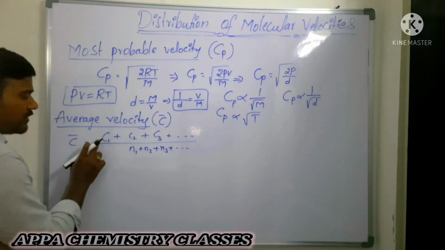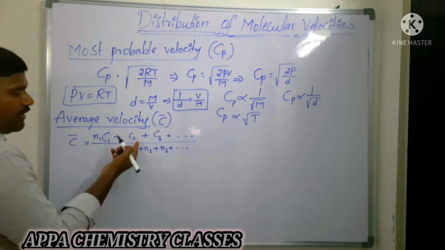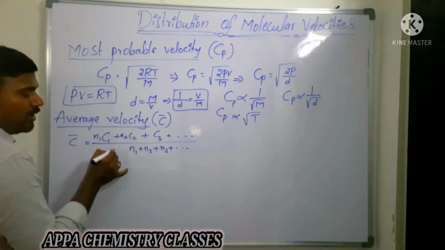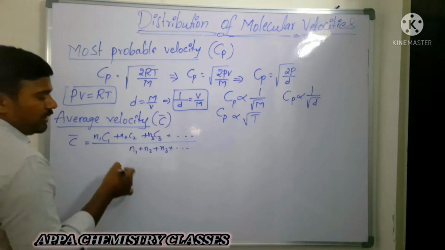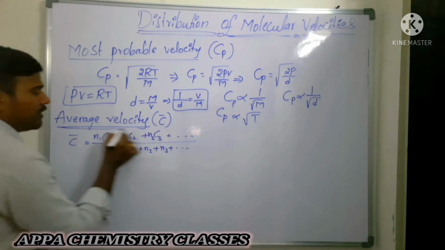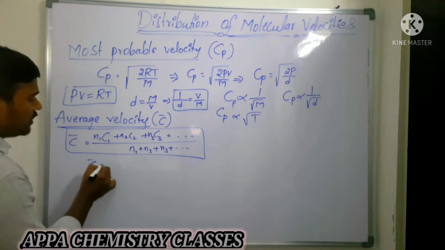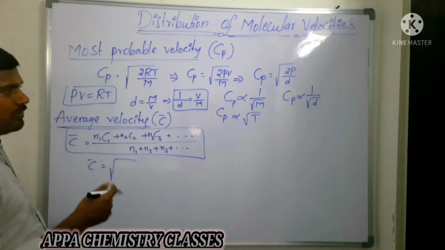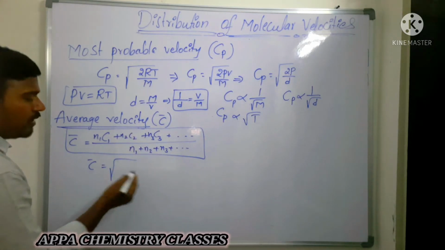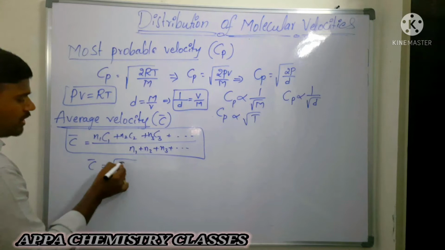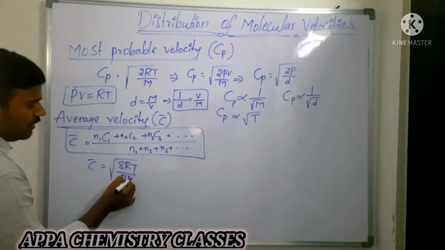If the first gas contains N1 molecules, then N1 C1. If the second gas contains N2 molecules, its velocity will be N2 into C2, and the third gas contains N3 C3, and so on. This is called what? Average velocity. Okay? So no need for derivation of those formulas. So average velocity is equal to square root of 8RT by pi m. 8RT by pi m.